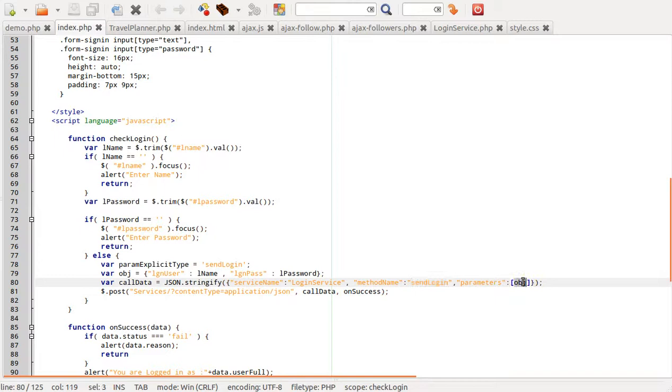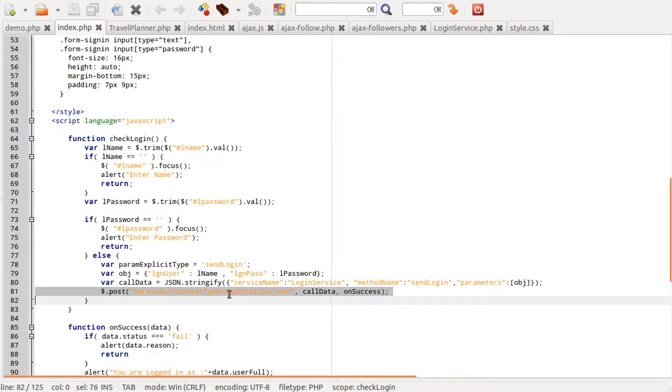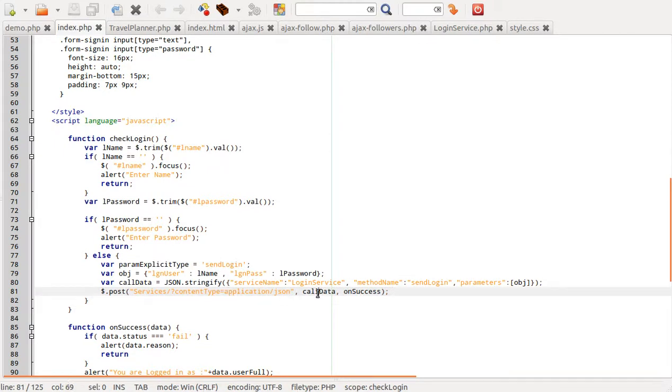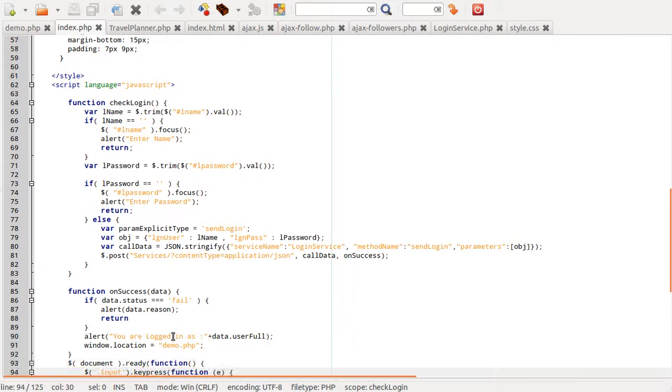Here we are passing a JSON object of parameters, using $.post. This is the default type, application equals JSON, and here is the class name and method name. After success it will come to this function. You can see this, and here comes the logged in and page change.